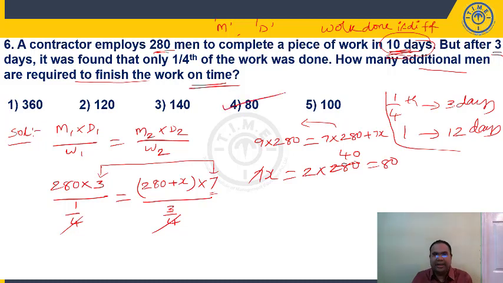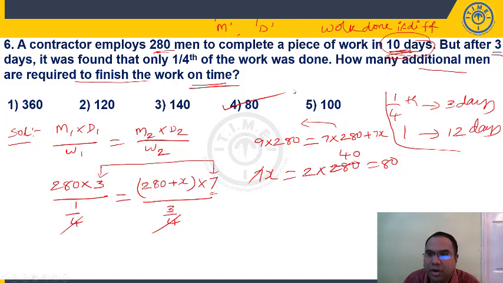You have to be very, very careful. This is an important question for your bank as well as your staff selection commission. So 280 men, see, my target is to complete a work in 10 days, right? My estimation is, let us say 280 men will complete the work. I will just monitor the work after certain time, right? In 3 days they have done only 1/4.